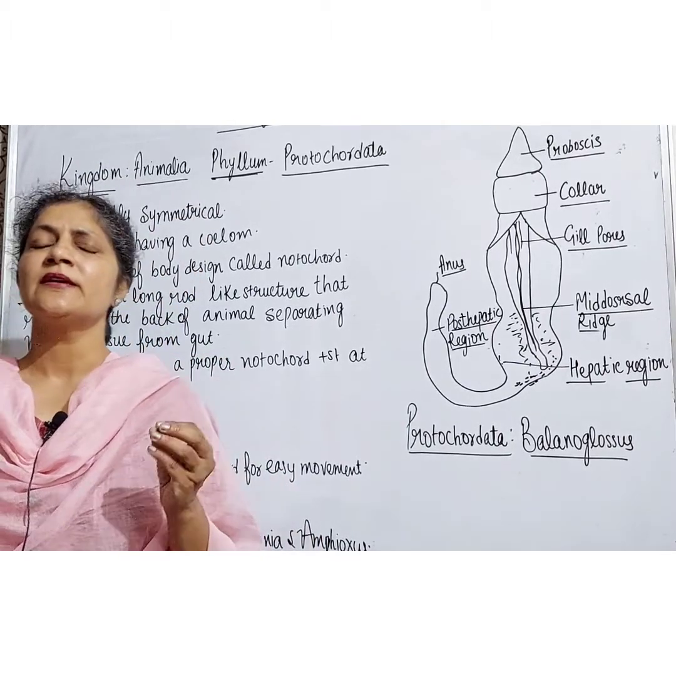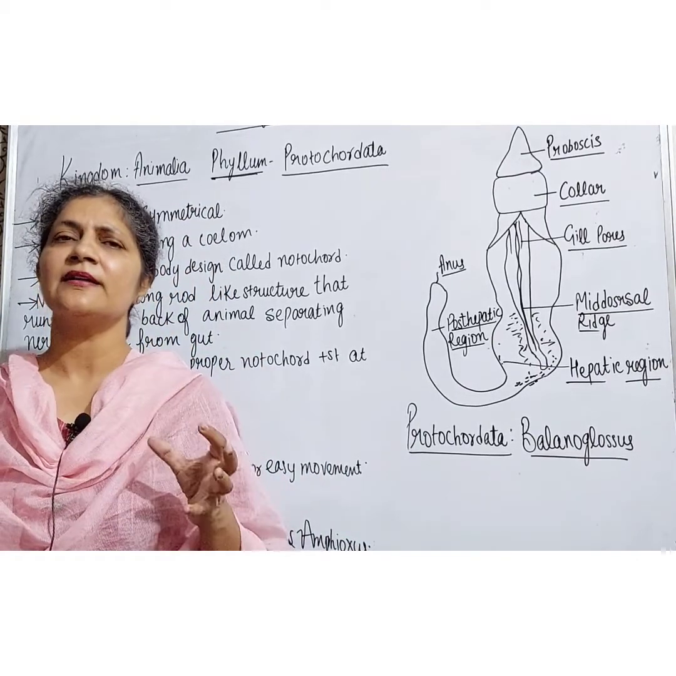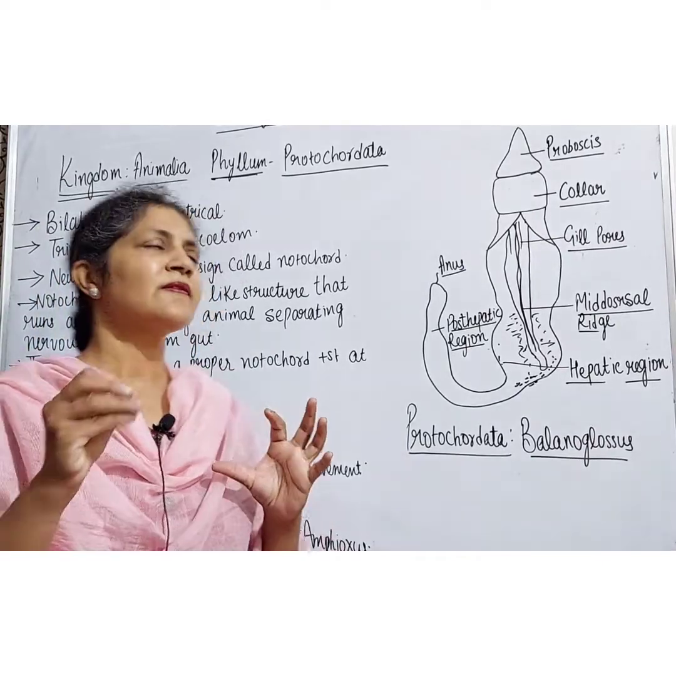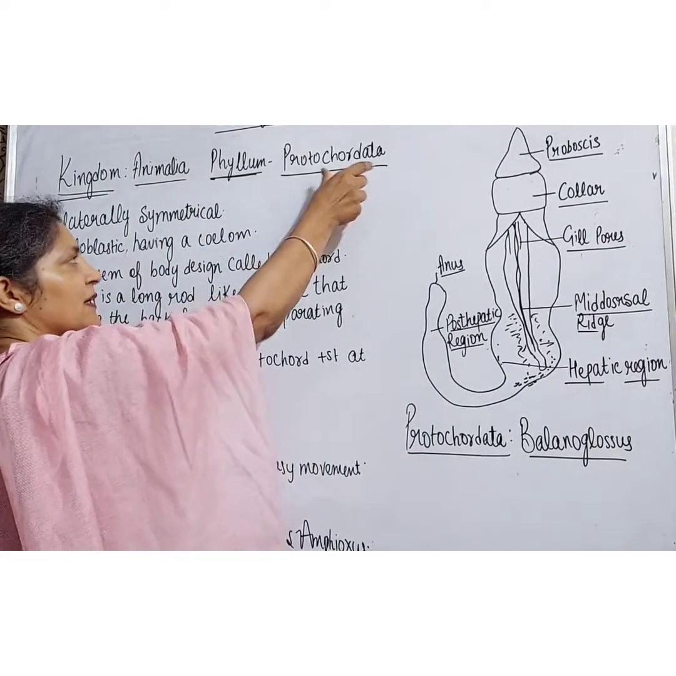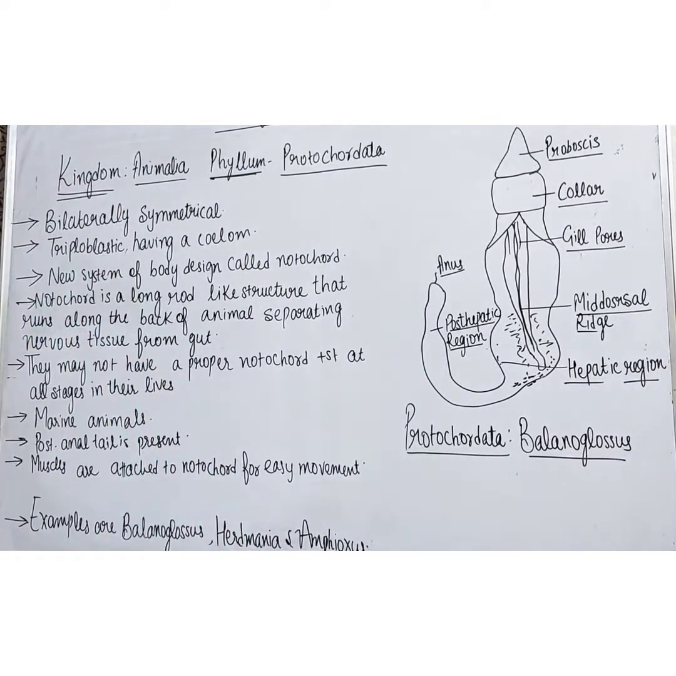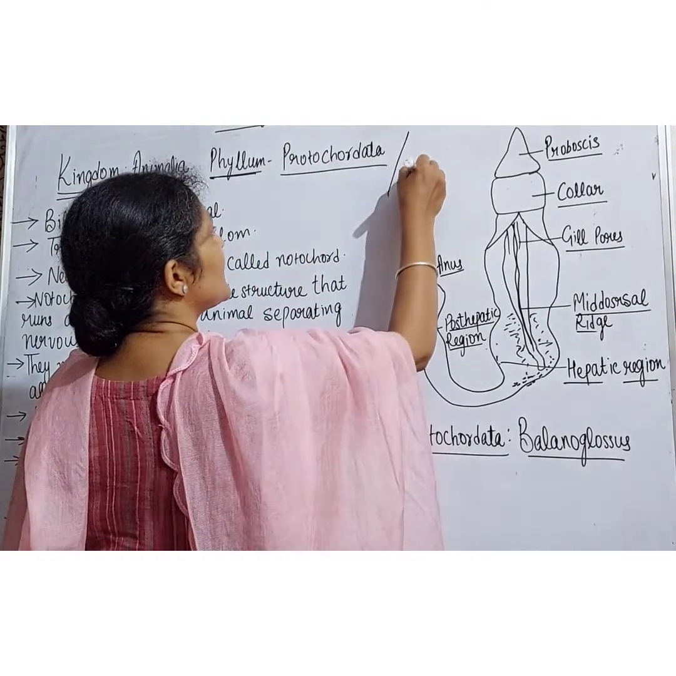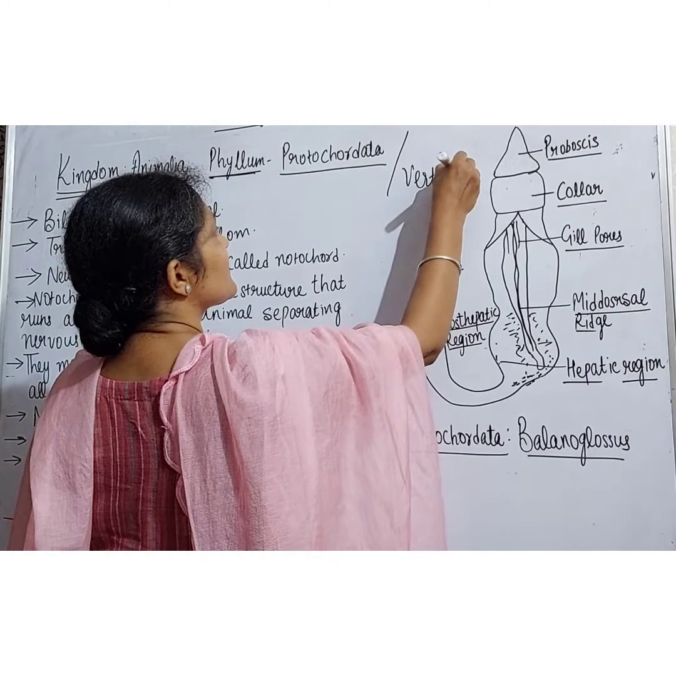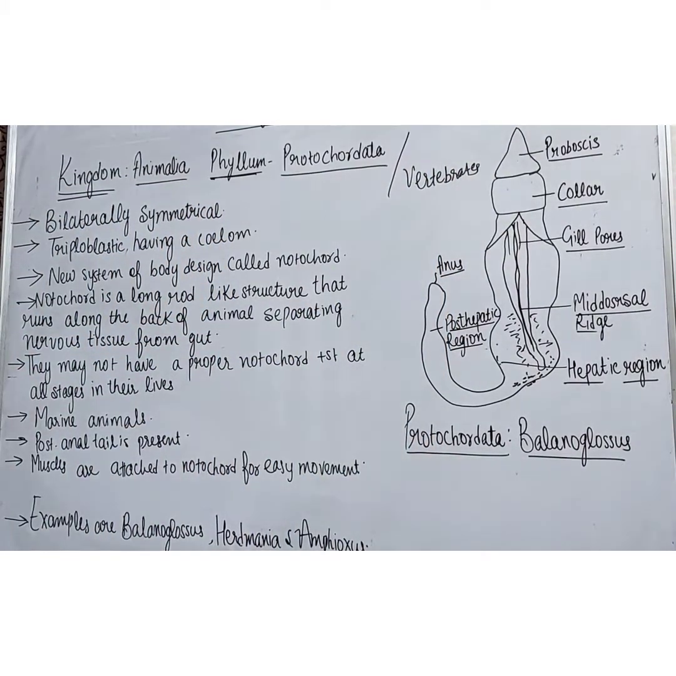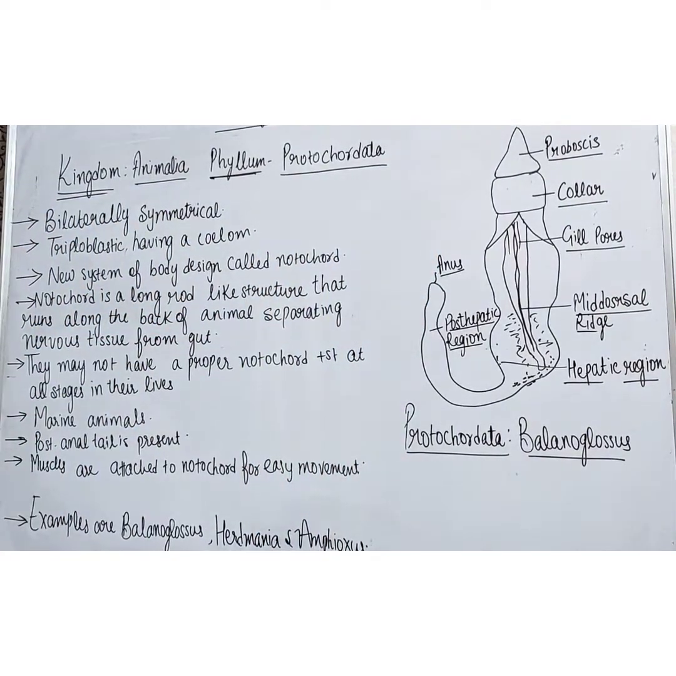Gills are present. They are triploblastic also. There are many other features, and the special feature is that the notochord is present. That's why they are known as the chordates, and they are further divided into two subphylums. One is Protochordata and the other one is vertebrata, vertebrates. But today students, we are going to discuss only the Protochordata, which is the chordate. Right?